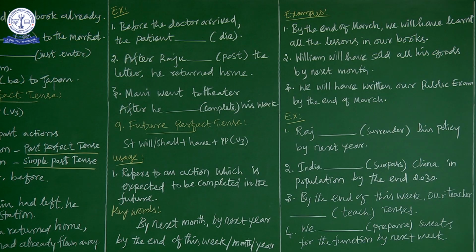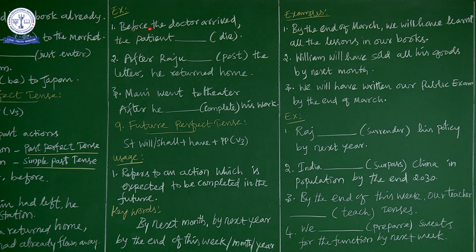Now let us discuss the exercise. First sentence: Before the doctor arrived, the patient dash die. Now we have two past actions here. How do we find two past actions?